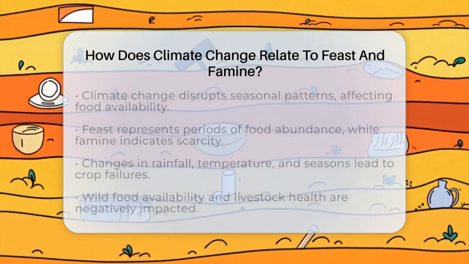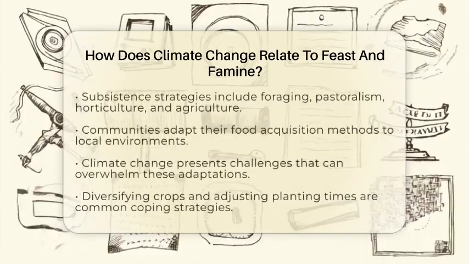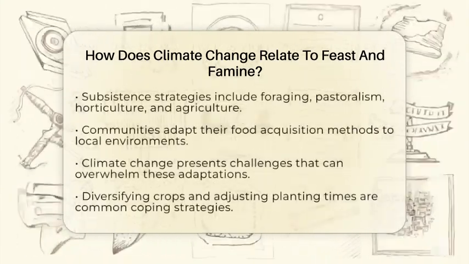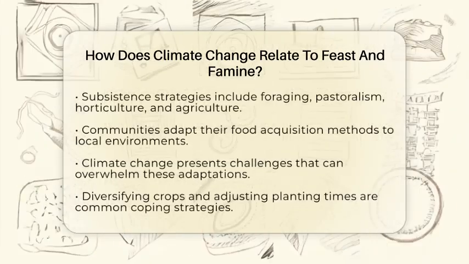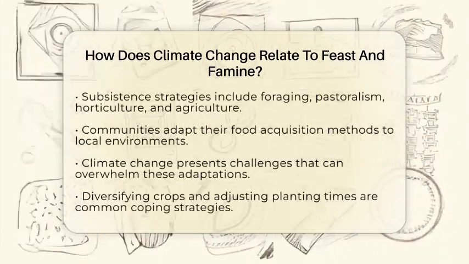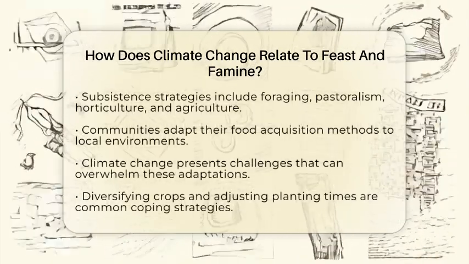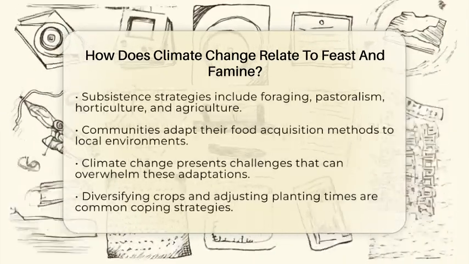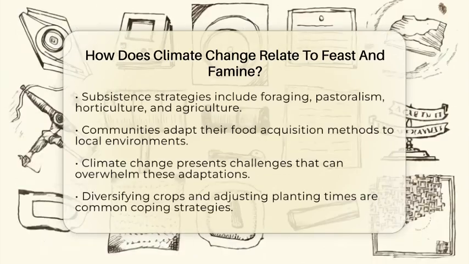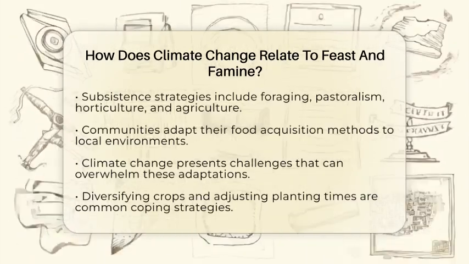Subsistence strategies are the methods communities use to obtain food. These include foraging, pastoralism, horticulture, and agriculture. Each strategy is a cultural adaptation to specific environmental conditions. However, climate change introduces new challenges that can overwhelm these adaptations.